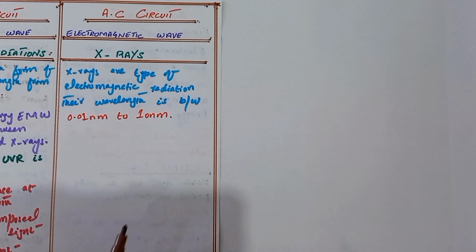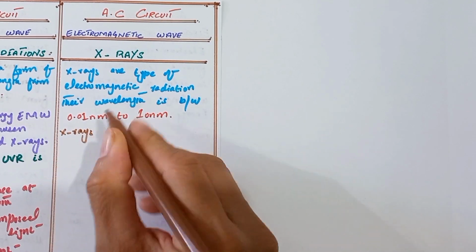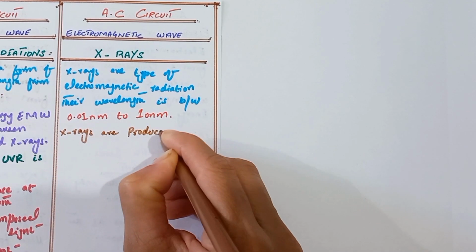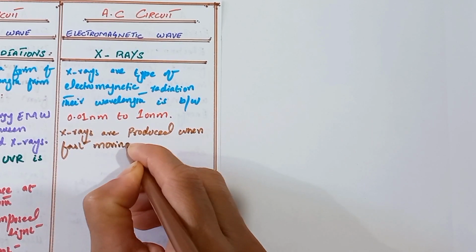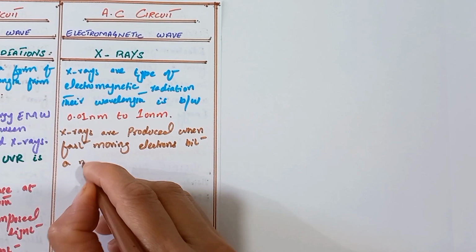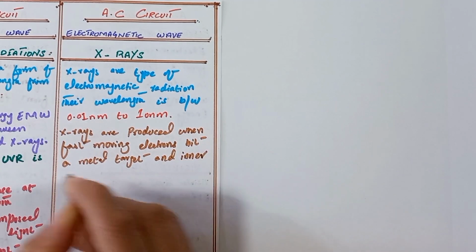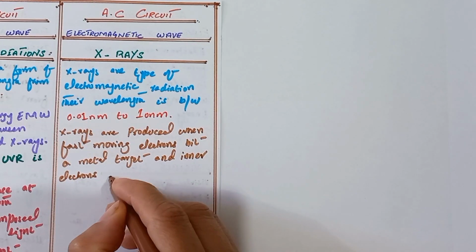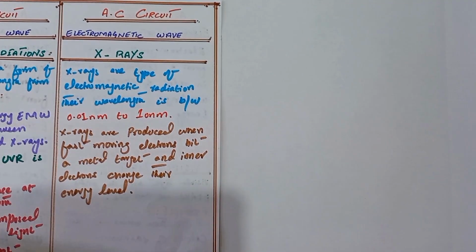X-rays are produced when fast-moving electrons hit a metal target and inner electrons change their energy level.